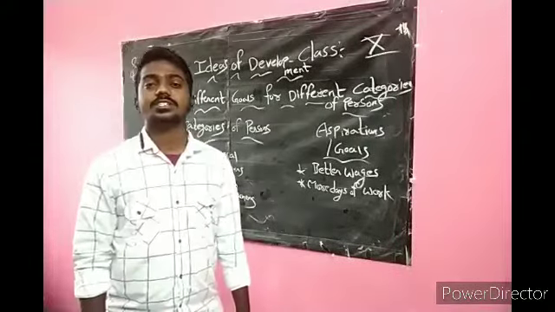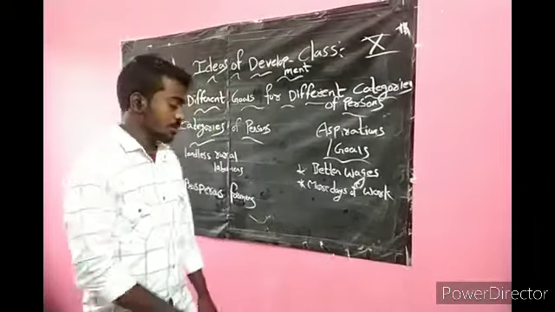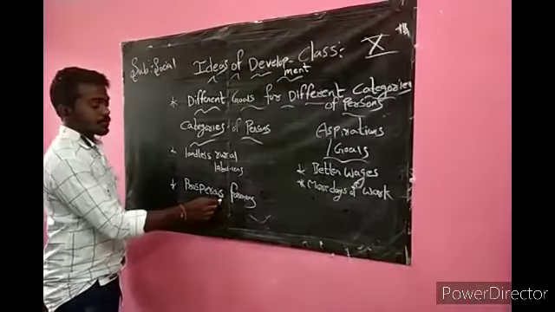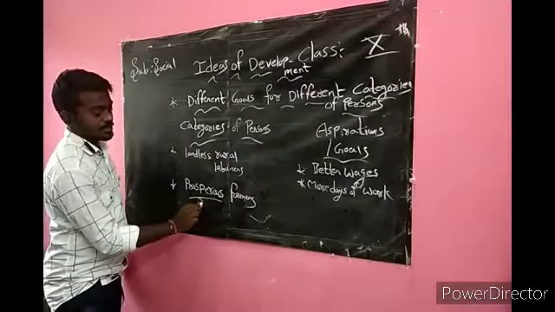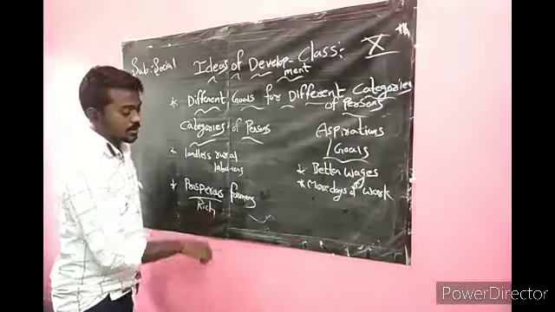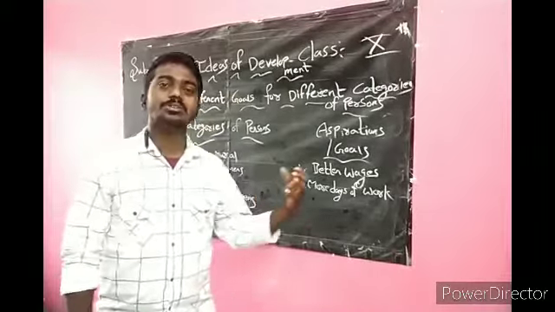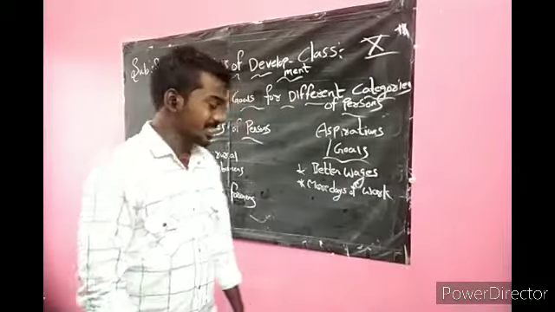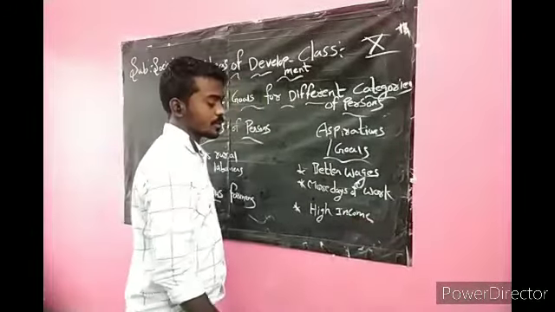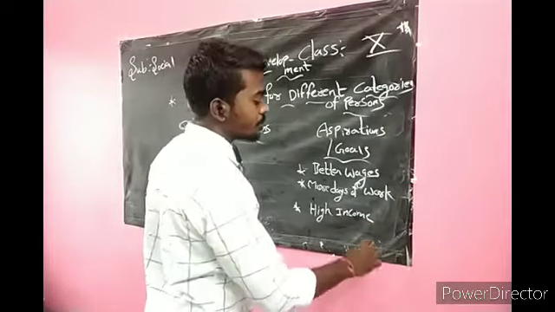Prosperous farmers. Okay, prosperous means rich farmers. You already know how the goal should be for the rich. They want to come to high income.